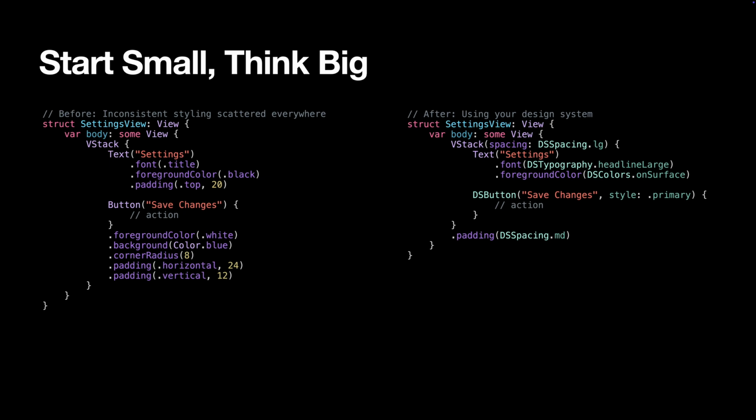Let's look at start small, think big. Pick one feature or screen to convert first, something visible but not mission critical. Maybe a setting screen or a secondary flow. This gives you a chance to work out the kinks without breaking your main user journey. The difference? The second version is not only cleaner, but it actually adapts to dark mode, scales with dynamic type, and follows your established visual hierarchy.